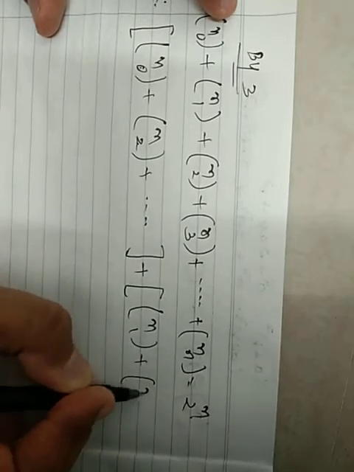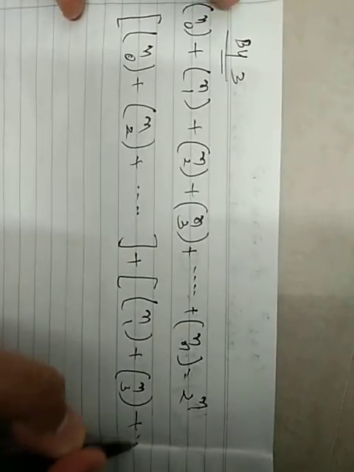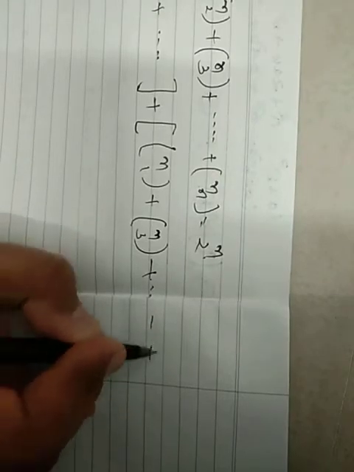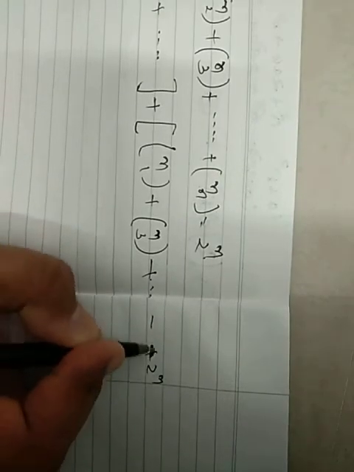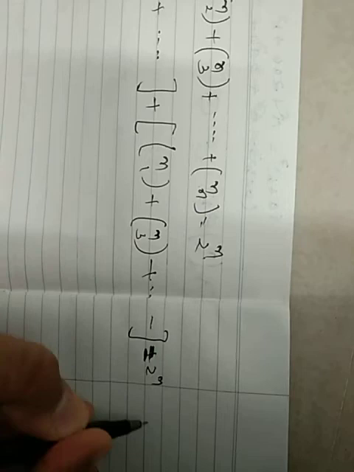nC1 plus nC3 up to, equal to 2 raised to n.